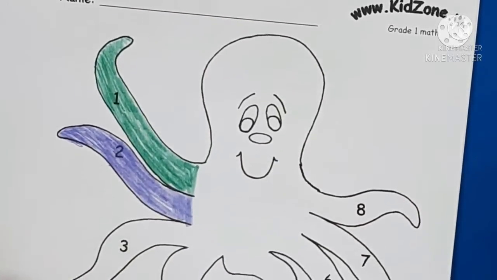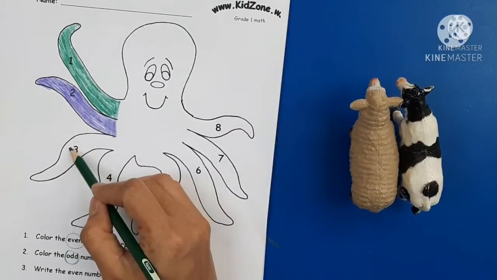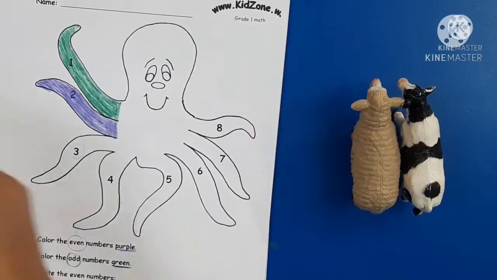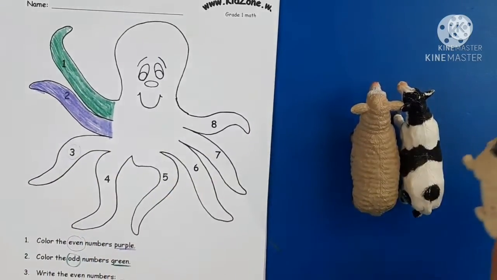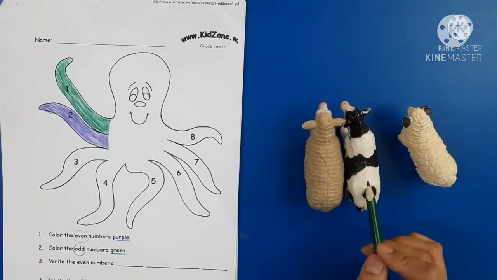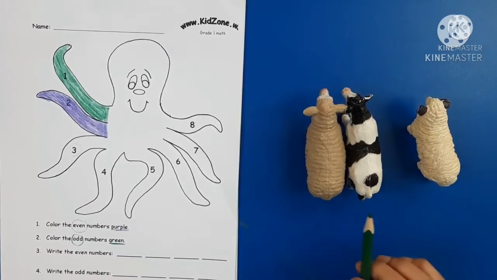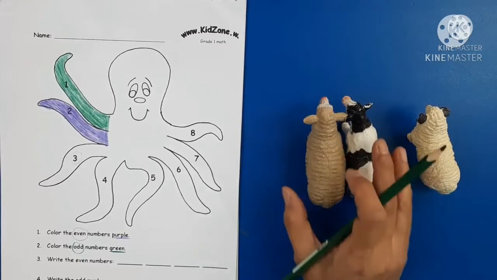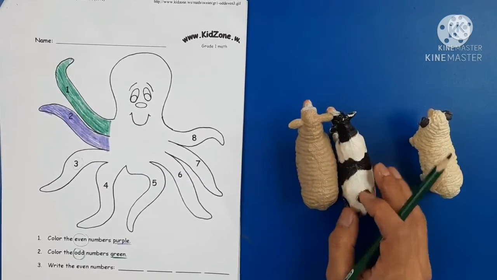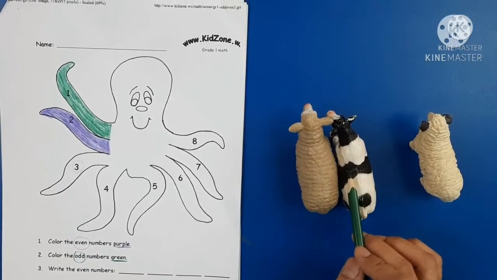Right. Let's try number 3. I'm going to add another sheep into the group of animals. 1, 2, 3. These animals here are grouped into 2 in a group.